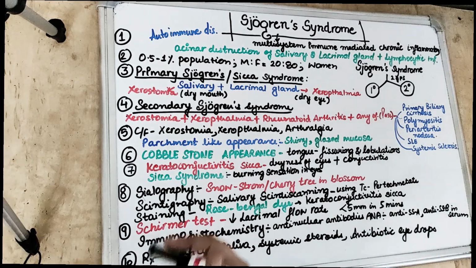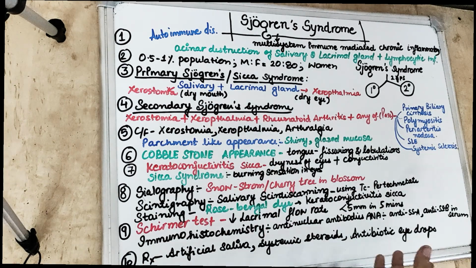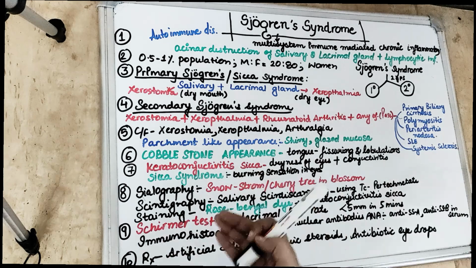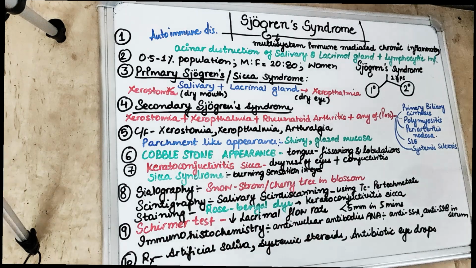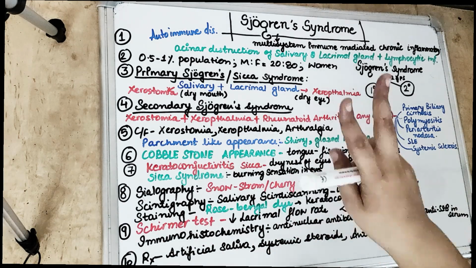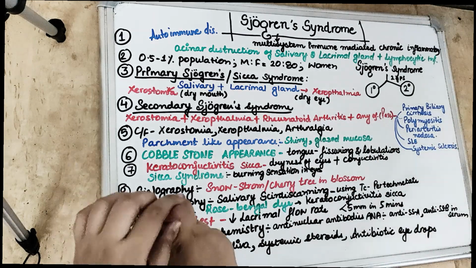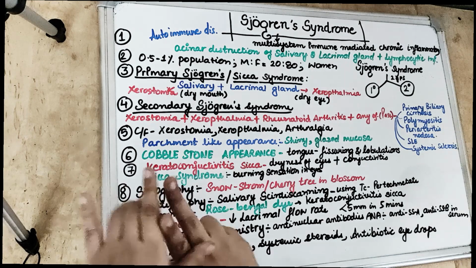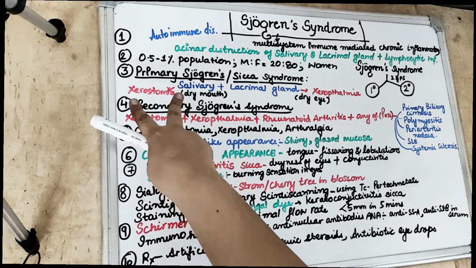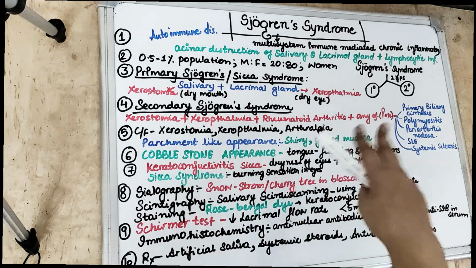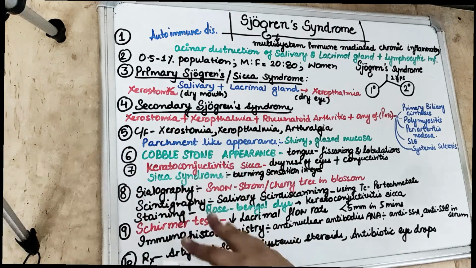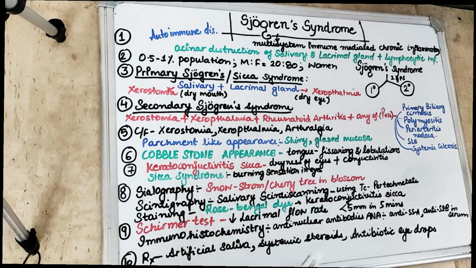So always remember that Sjogren syndrome is an autoimmune disease. What happens in Sjogren syndrome is that there is acinar destruction of the salivary gland as well as the lacrimal gland. So there are two glands involved, the salivary gland as well as the lacrimal gland, and therefore we will be talking about xerostomia and xerophthalmia. So basically there is dryness of the mouth as well as dryness of the eye.